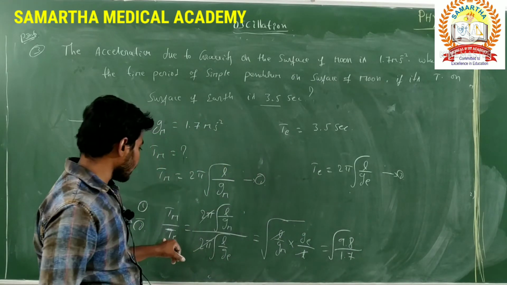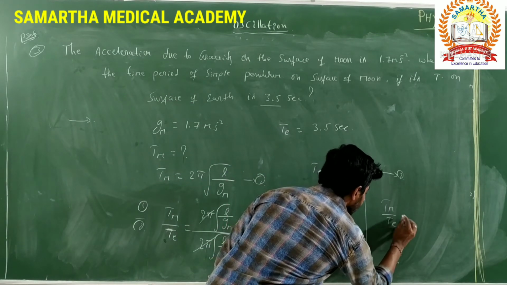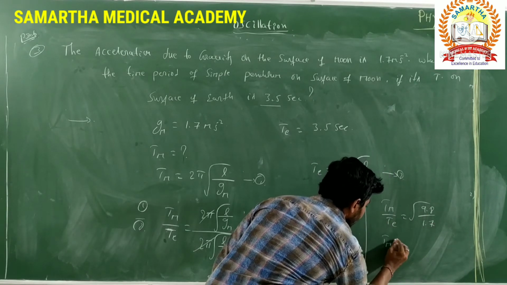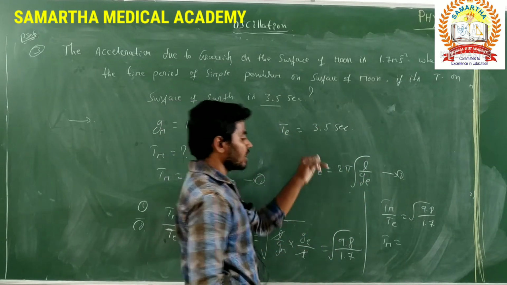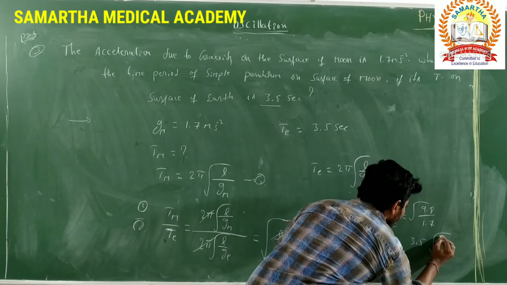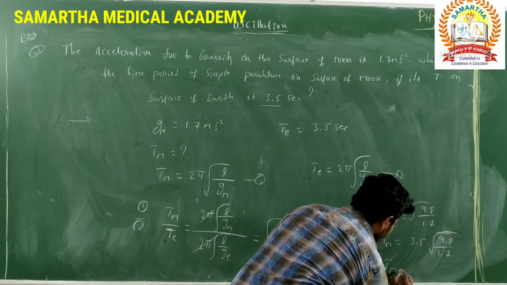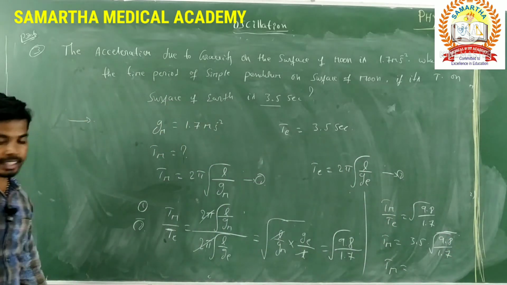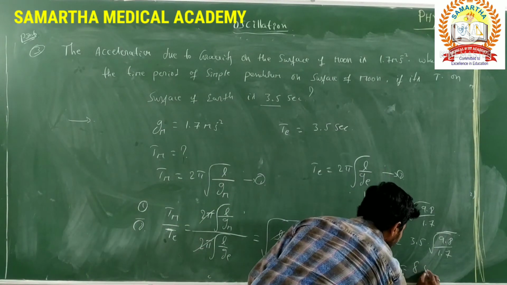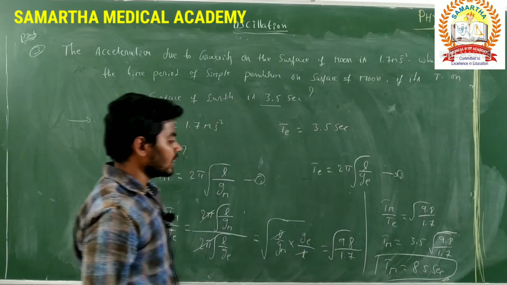Then here we have to calculate the time period on the moon's surface. That's why Tm by Te is equal to the square root of 9.8 by 1.7, where Tm is equal to Te, the time period on the earth, which is 3.5, into the square root of 9.8 divided by 1.7. That's why the final answer for the time period on the surface of the moon is 8.5 seconds. This is the time period of the simple pendulum on the moon.